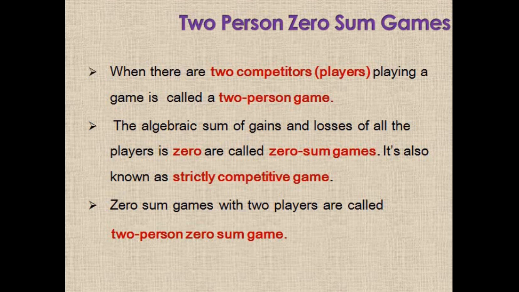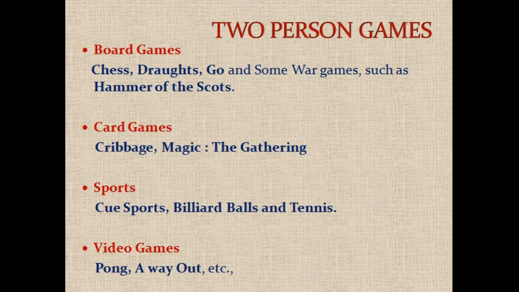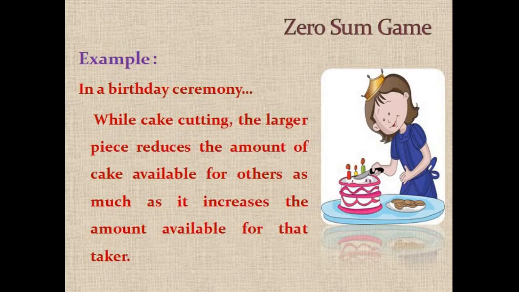Next, the two-person zero-sum game. When there are two players playing a game, it is called a two-person game. Zero-sum game means that the algebraic sum of gains and losses of all the players is zero. Finally, zero-sum games with two players are called two-person zero-sum games. Here are some examples of two-person zero-sum games.